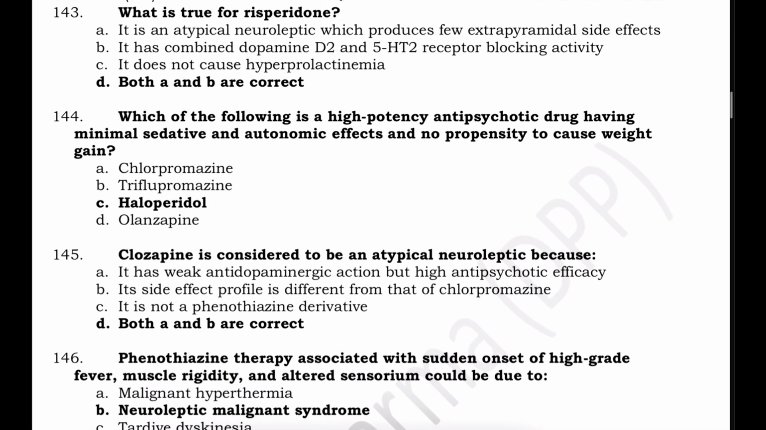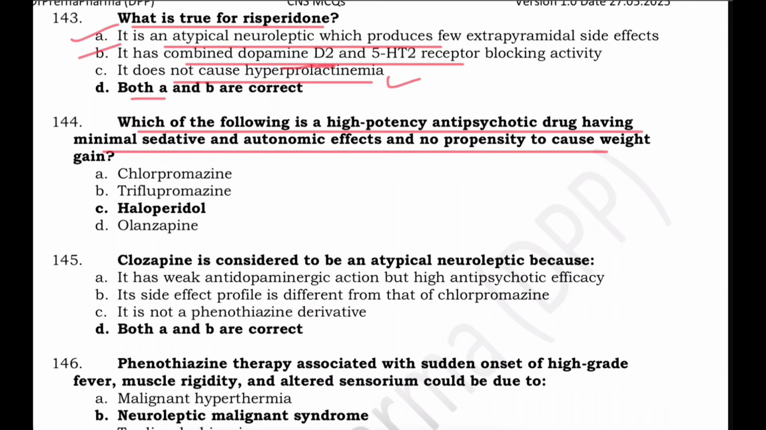What is true for risperidone? Risperidone is an atypical neuroleptic, right? It has combined D2 and 5-HT2 receptor blockade. It does not cause hyperprolactinemia. So here the answer is both A and B are correct. It is an atypical neuroleptic and it has got dual actions, serotonin as well as dopaminergic blocker, and it definitely elevates prolactin levels, which makes option C incorrect.